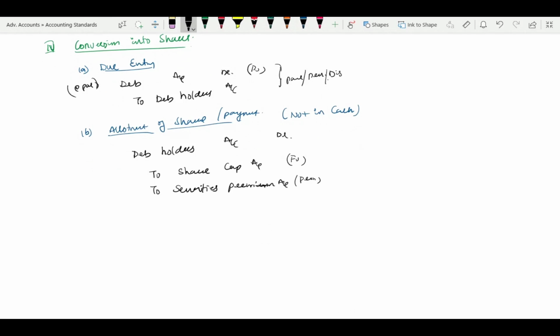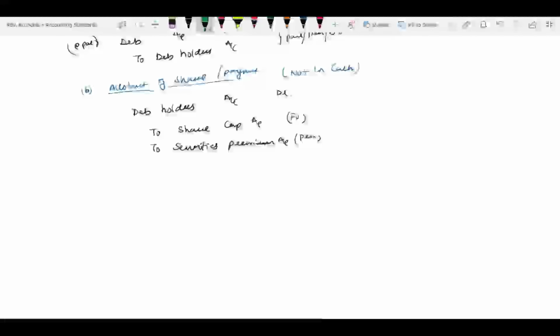This is premium. Suppose 1,50,000 is the value: 1 lakh worth of shares and 50,000 is premium. If that is the case, the securities premium will automatically come.